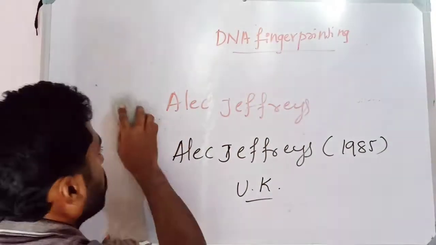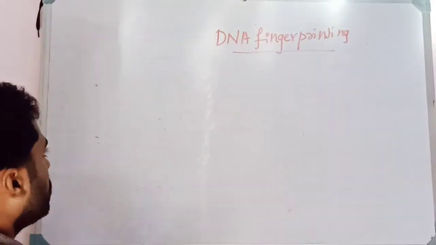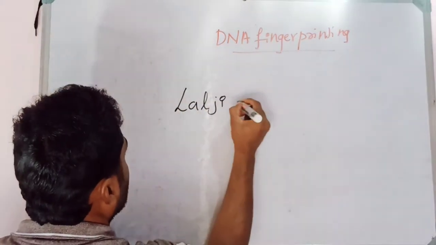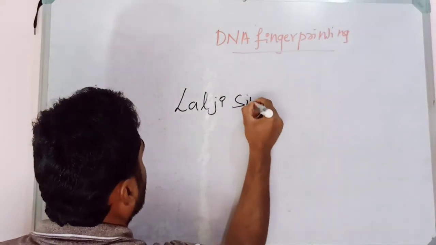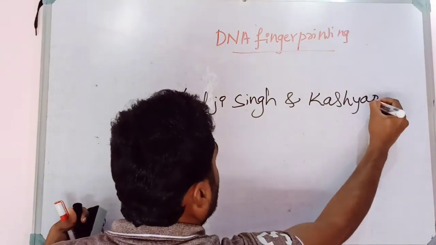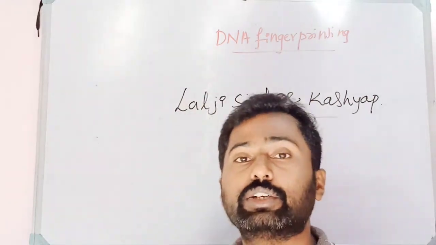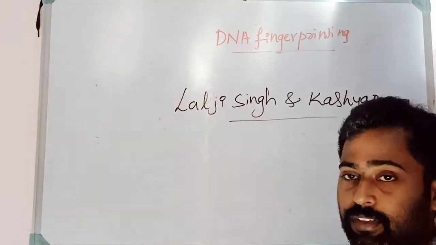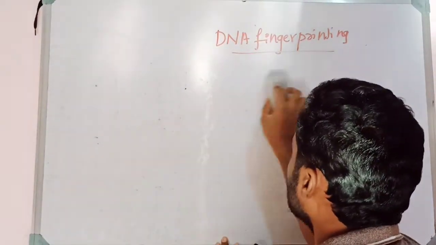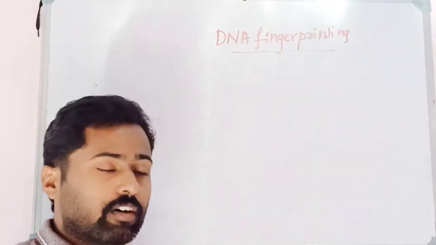Thereafter in India, it was first introduced by two persons known as Lalji Singh and Kashyap. They first introduced the DNA fingerprinting technique in India. But the first time DNA fingerprinting was invented was by Alec Jeffreys at Leicester University of UK.